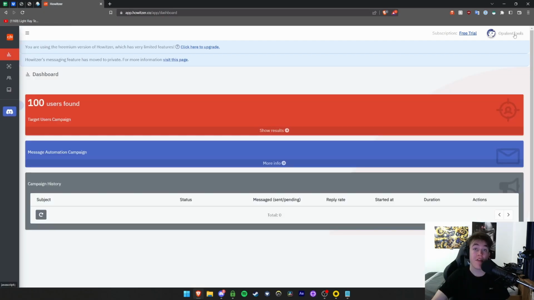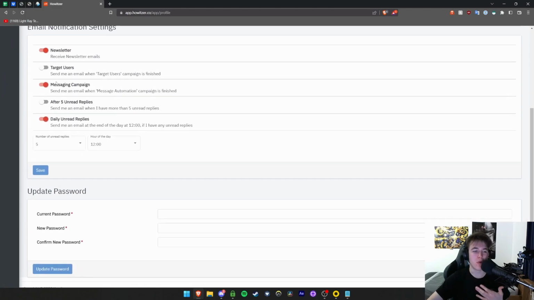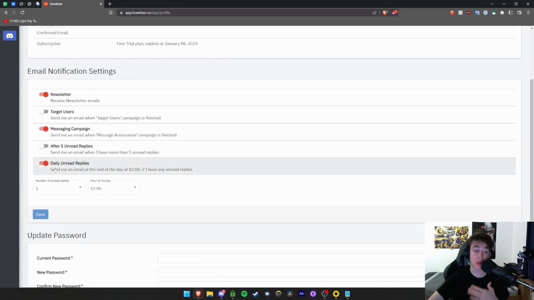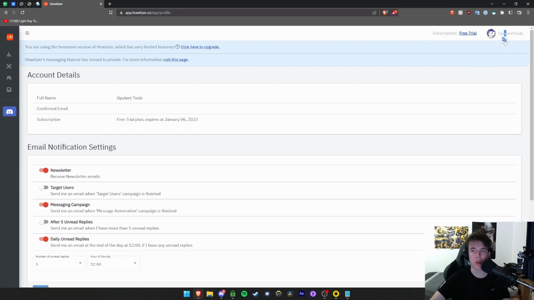Very useful. Then, very quickly, if we go to the top right, we have the option to view any information about our profile that we want. This is where you can set your email notification settings and any campaign information. You can pick to receive that if you want to get information. You can also send an email to yourself when you have unread replies from people that you've contacted. You're also able to send daily unread emails and stuff like that. Obviously you can update your password, simple stuff like that.